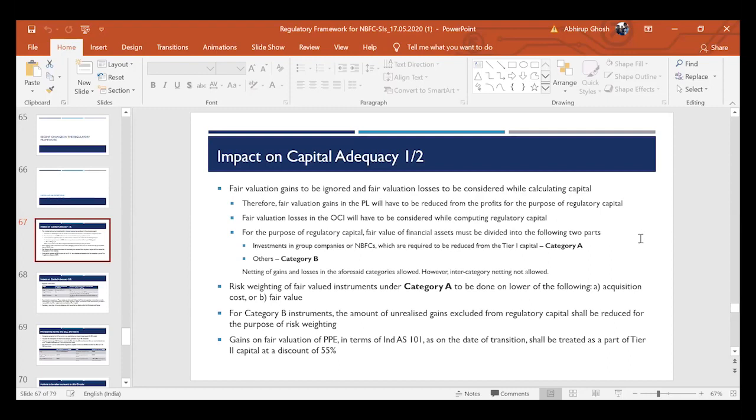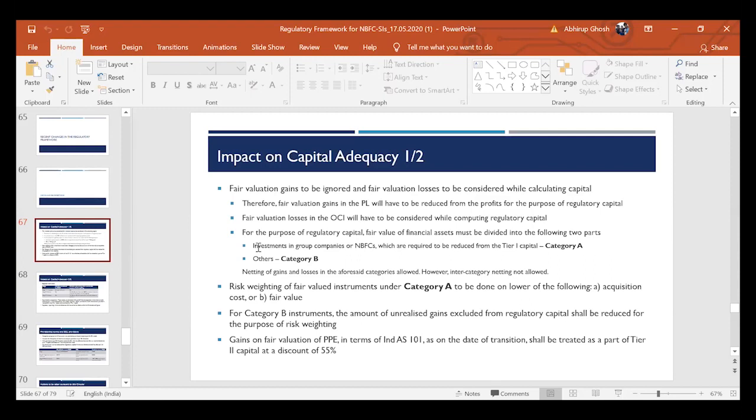Now we have seen that while computing tier 1, we often disregard my investments in group companies to the extent it exceeds 10%, and then arrive at the tier 1 capital. So for this particular purpose, the RBI has said that whatever investments or financial assets you have, you need to segregate them into two parts.